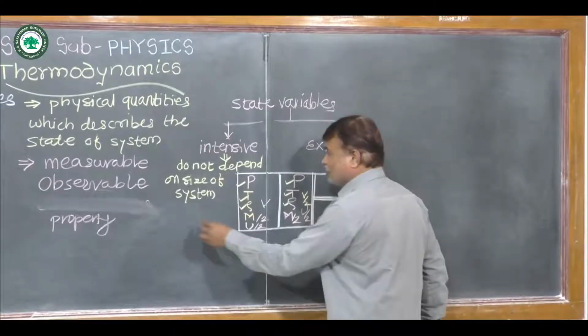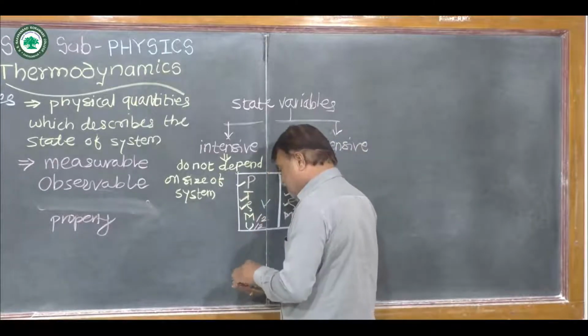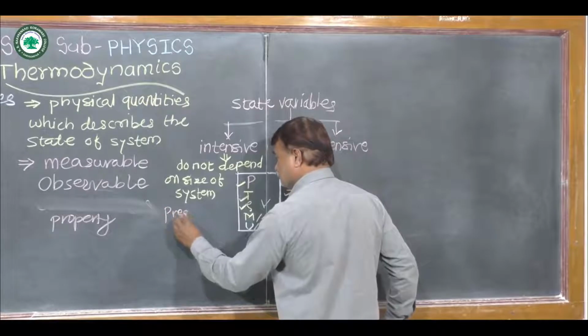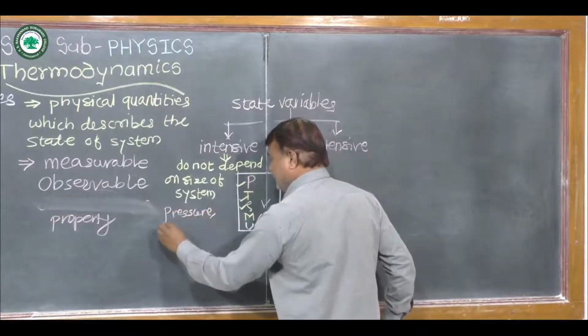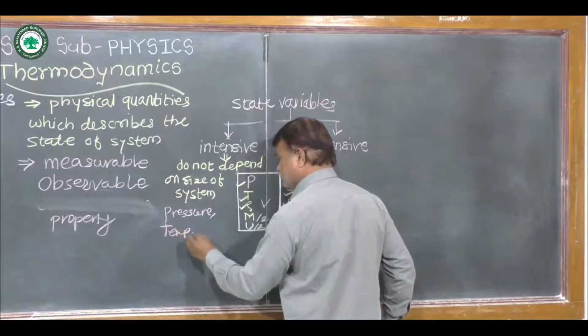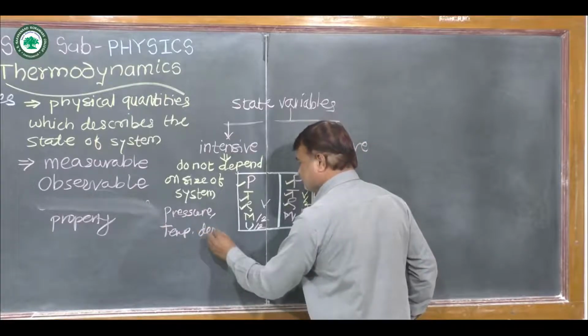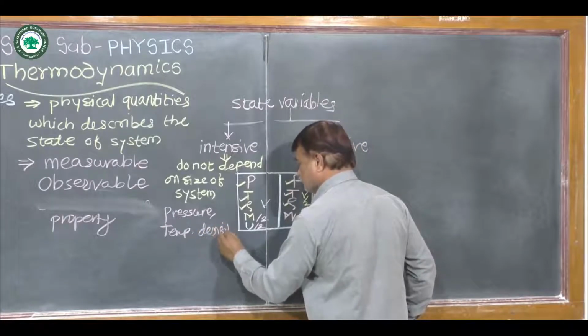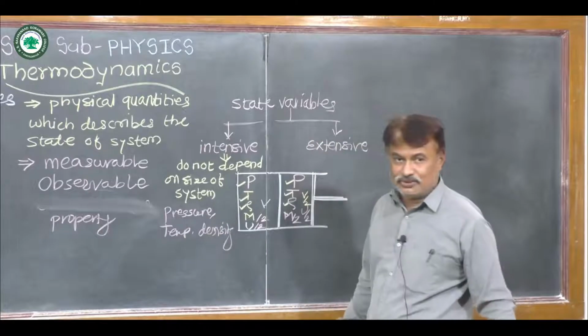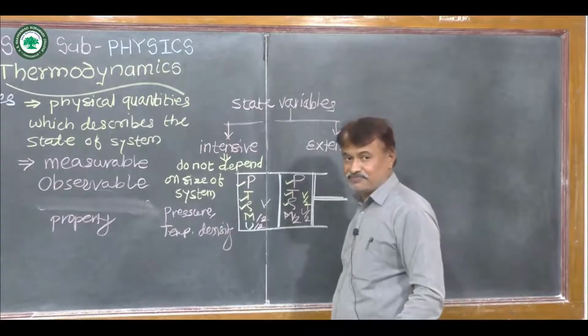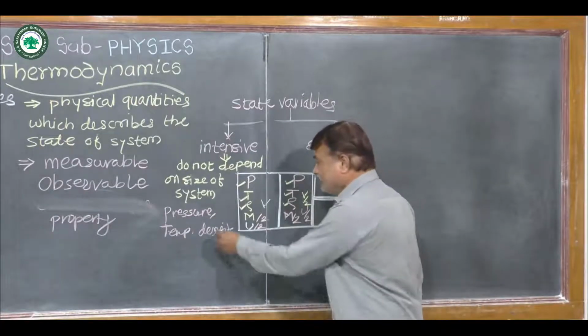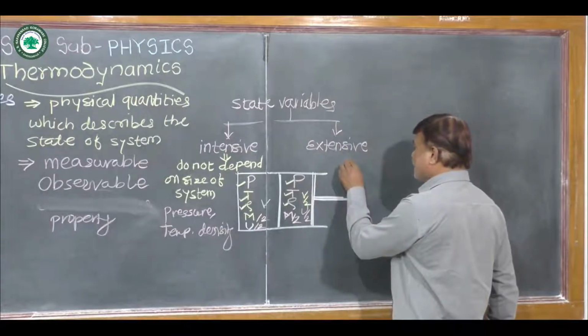So in that case we can say that pressure, temperature and density, those are intensive variables.